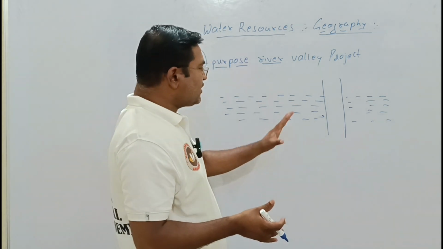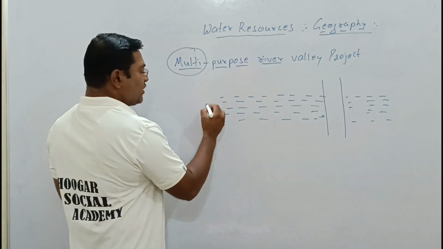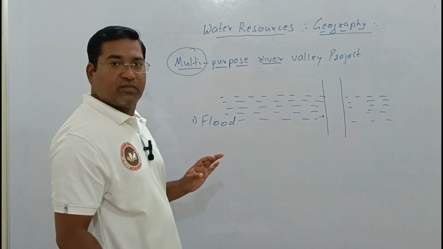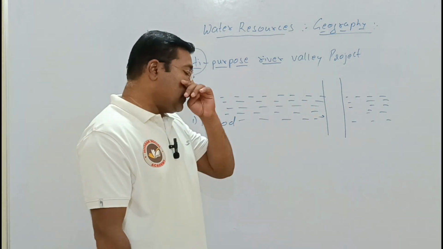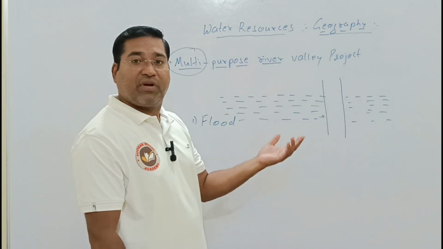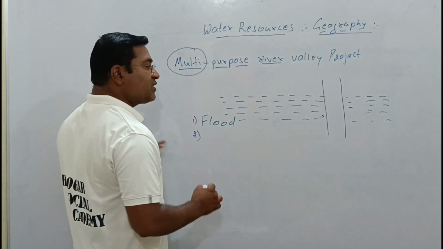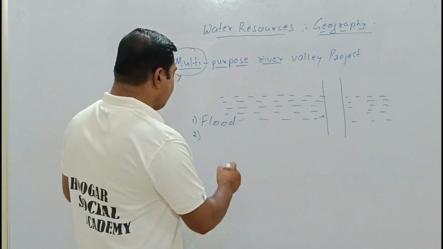So what is the purpose of constructing the dam? The first purpose is to stop the flood, so that the river does not convert into a flood zone area.